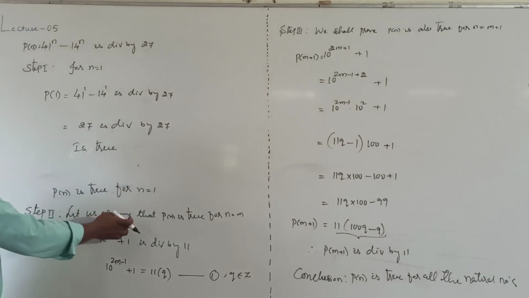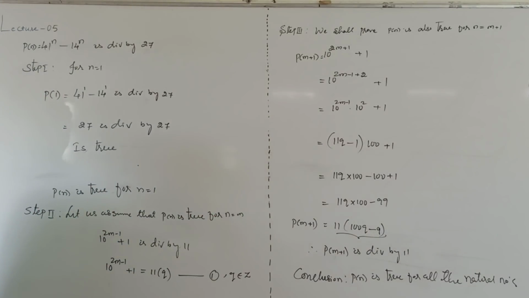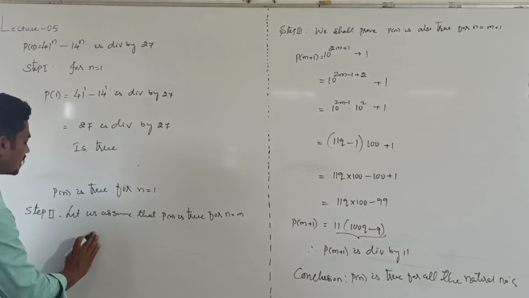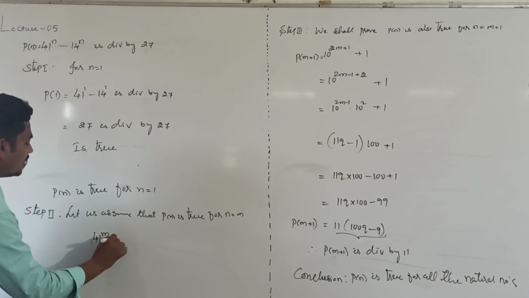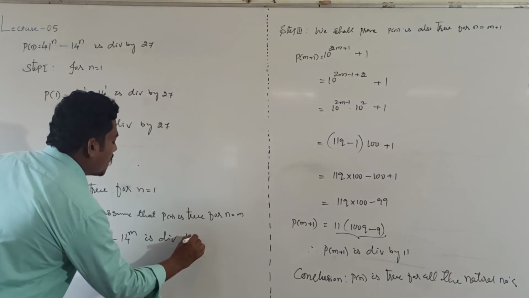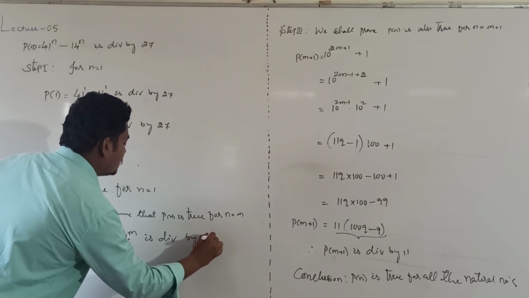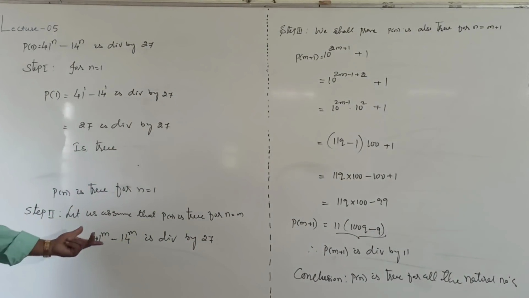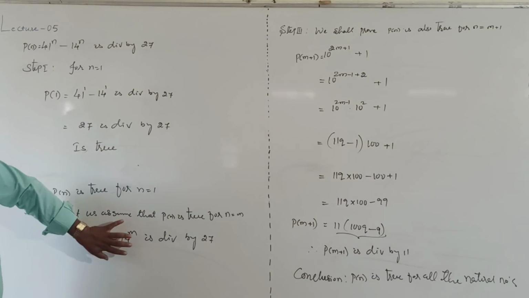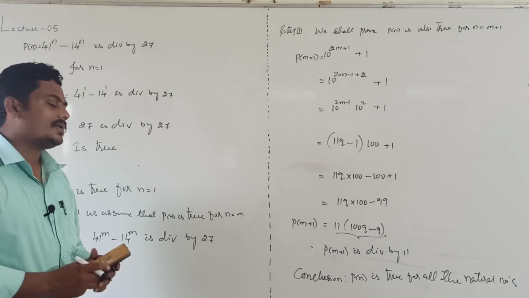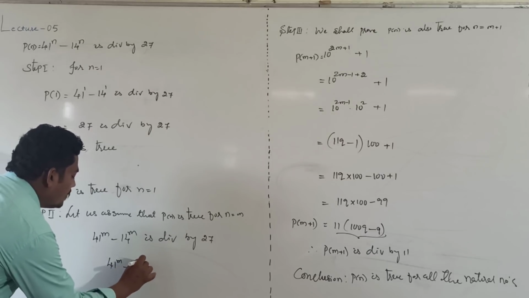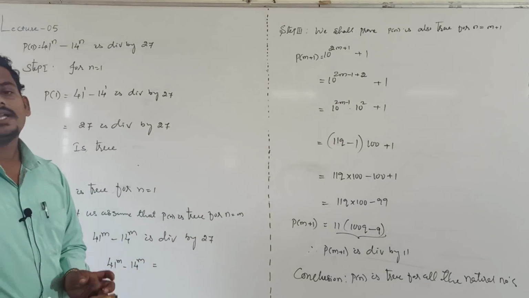After that, let us assume that P of n is true for n equal to m. Then directly replace n value as m. That is 41 power m minus 14 power m is divisible by 27. From this we can write by using division algorithm. This is one number, this is divisible by 27 means 41 power m minus 14 power m is equal to, by using division algorithm.